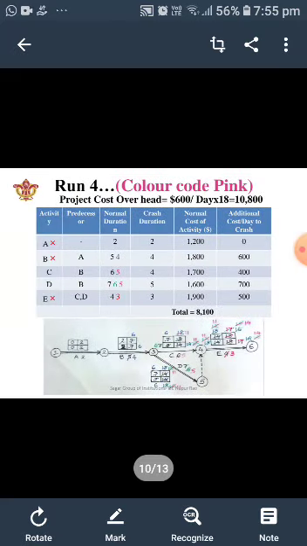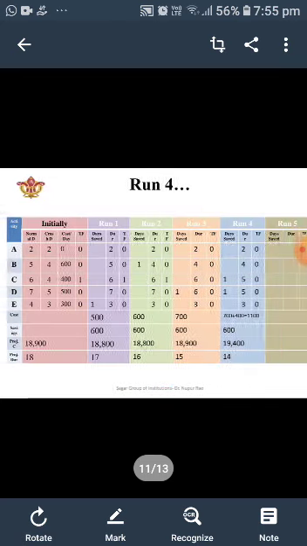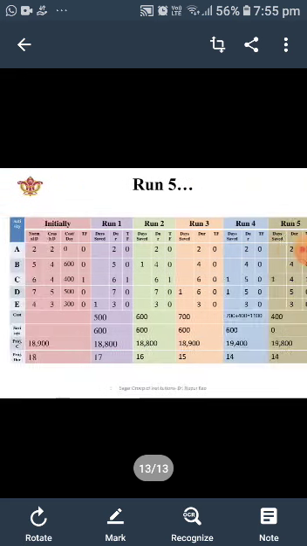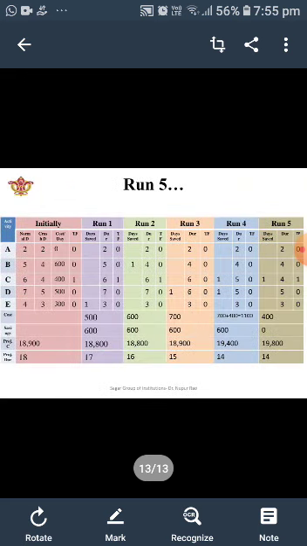and now in the next, if we want to go further, we find that we have just one option of reducing the C activity by a day, because all the other activities have already reached their maximum crash duration. So if we go for that, let's go to the table directly. We will be incurring an additional cost of $400, and while the crash duration remains the same, we have not been able to reduce the time, and because we have not been able to reduce the project duration, our overhead cost has not reduced, so we have reached $19,800 as our cost in run 5.